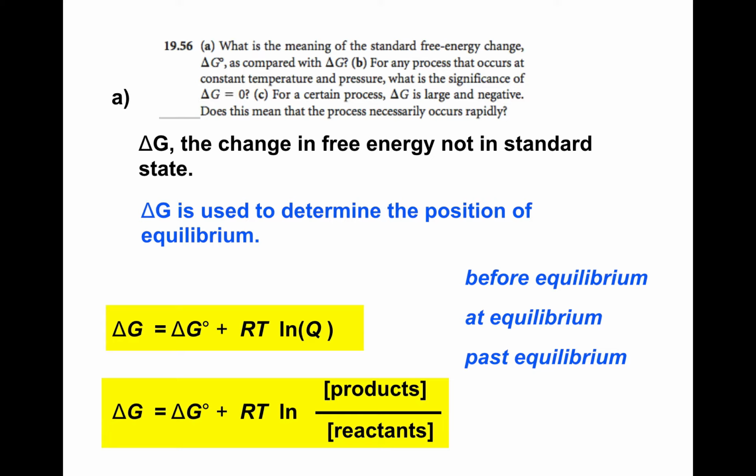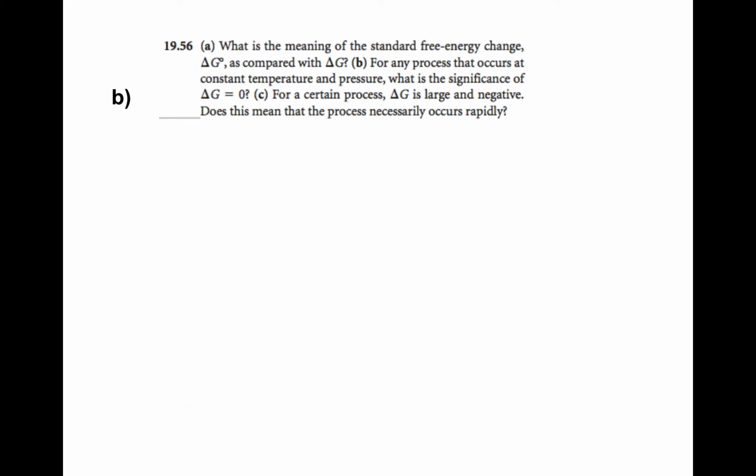B. For any process that occurs at a constant temperature and pressure, what is the significance of G absolute being 0? Well, we just said it. It means you're at equilibrium.